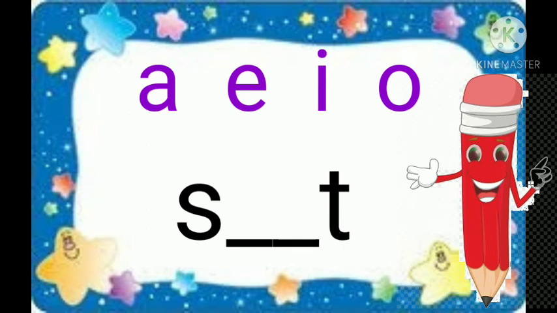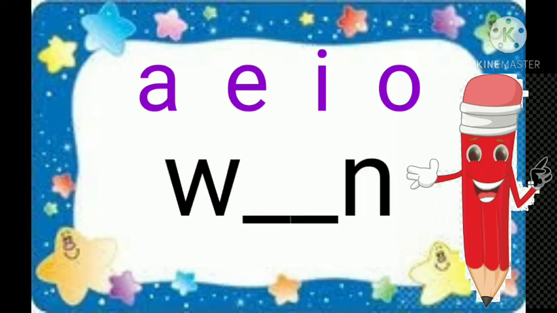Set. Set. Set. What short vowel sound is missing? Letter E. Yes, it's right. Let's read it again. Set. You are doing great, kids. Won.